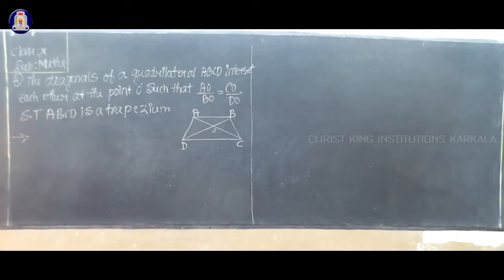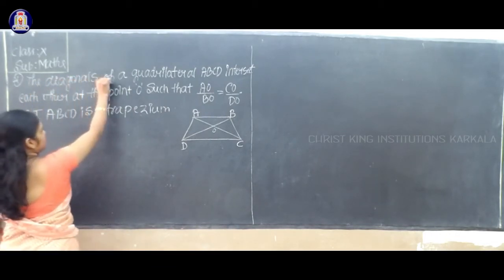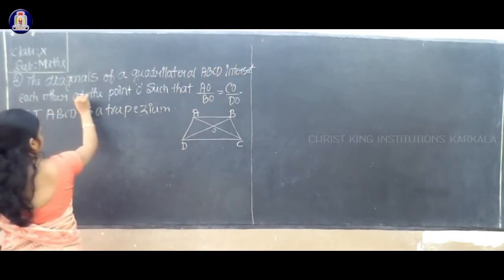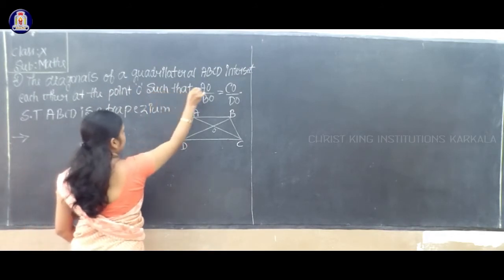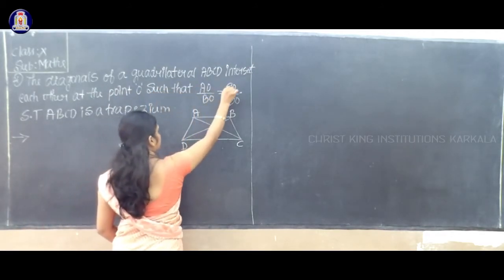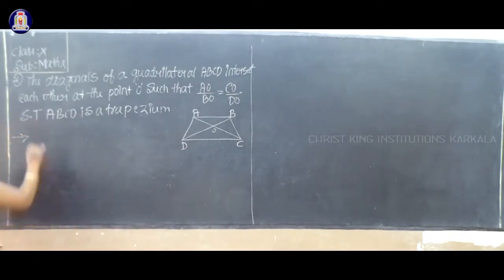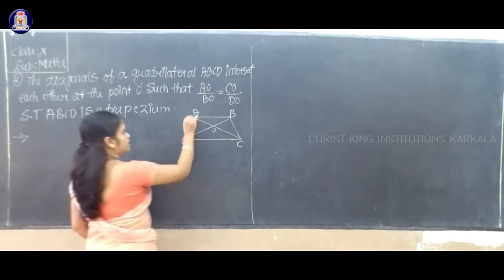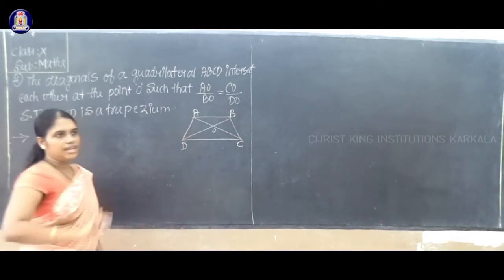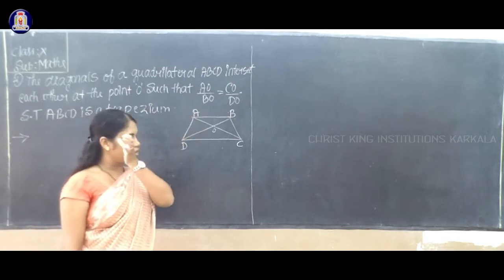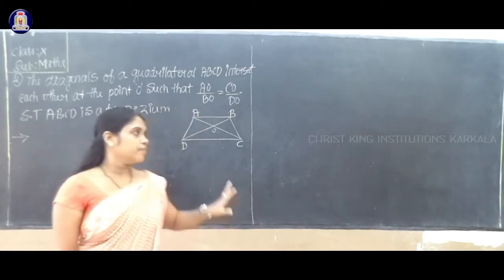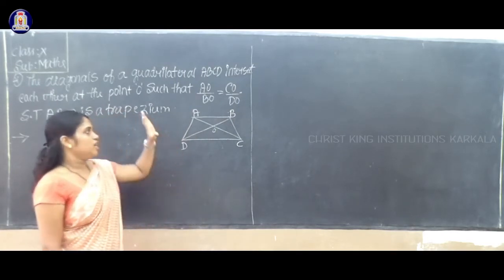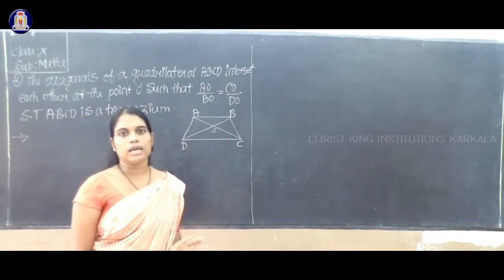Next problem. The diagonals of a quadrilateral ABCD intersect each other at the point O such that AO by BO equal to CO by DO. Show that ABCD is a trapezium. See here, ABCD is one of the quadrilaterals I will consider. Actually we have to prove that the quadrilateral is a trapezium.